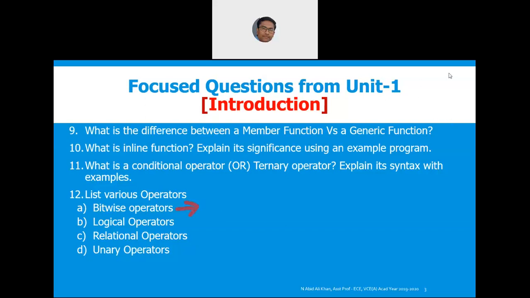What are the various bitwise operators? One is bitwise AND, second is bitwise OR, third is bitwise XOR, fourth is right shift, and then left shift. Please note, don't make mistakes here. I'm re-emphasizing, don't make mistakes here. These are very easy questions and you have to be very careful. This is not the address operator. This is AND.